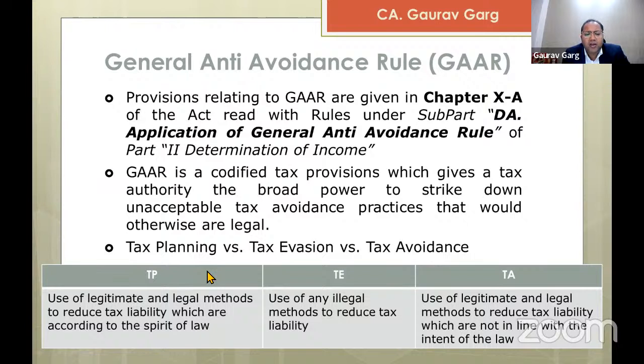So all those investments which you are making basically fall under tax planning. Or for example, let's say the government comes up with a rule that if you are setting up a manufacturing unit in a particular area, you will get a tax benefit. And then you go and set up a manufacturing unit in that area, and you get a tax benefit. So it is tax planning and not tax evasion or tax avoidance. It's not tax planning, it's not tax evasion, but it is actually the tax avoidance which will come under the general anti-avoidance rule.